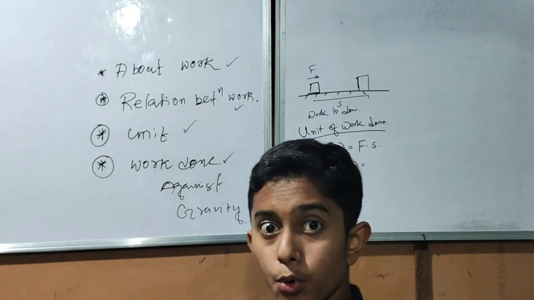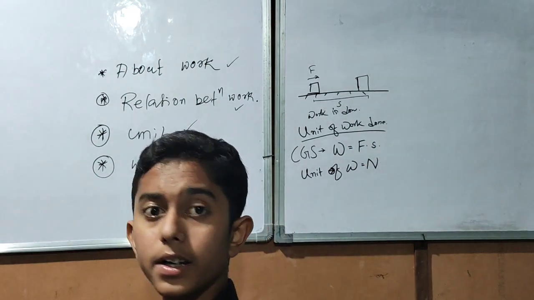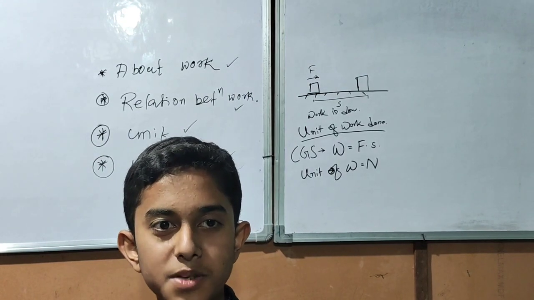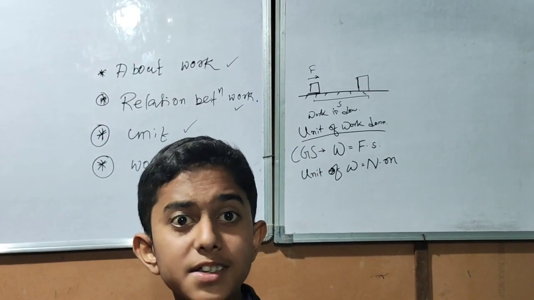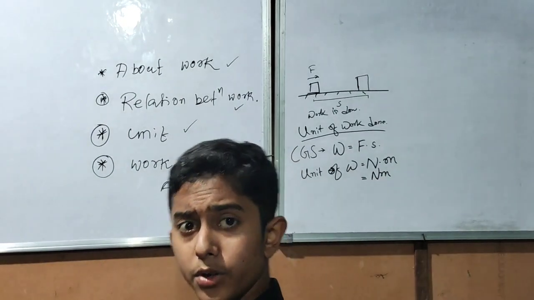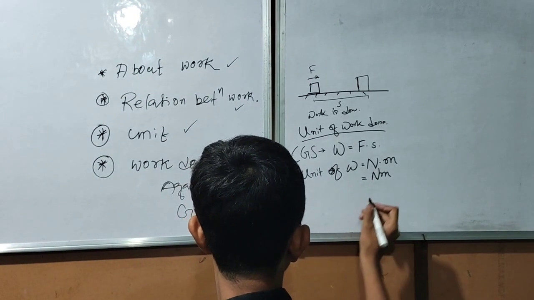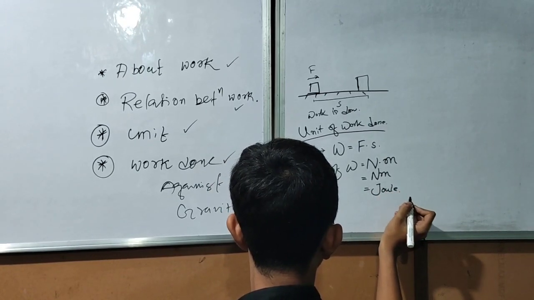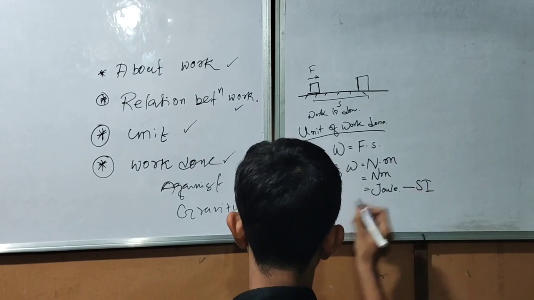We know the unit of force is Newton, and S means displacement. The unit of displacement is meter. So the unit of work is Newton meter. Newton meter is also known as joule. This is the SI unit of work done.